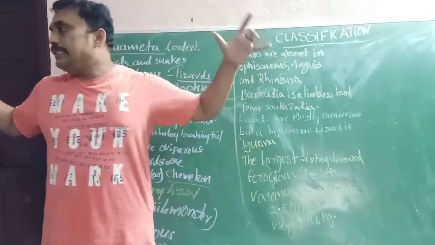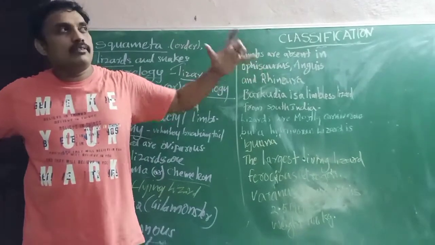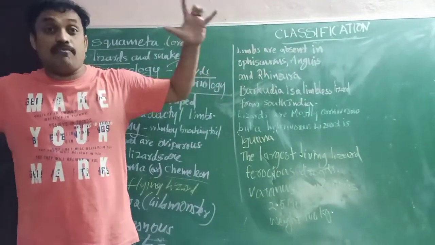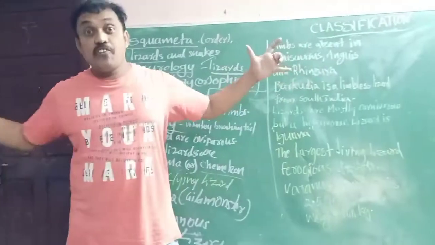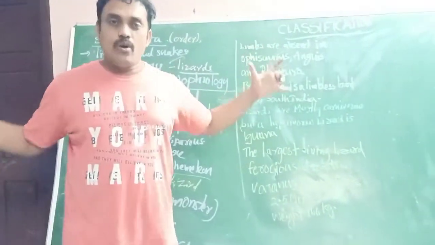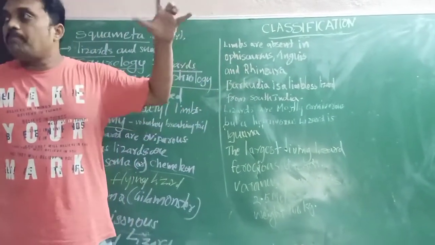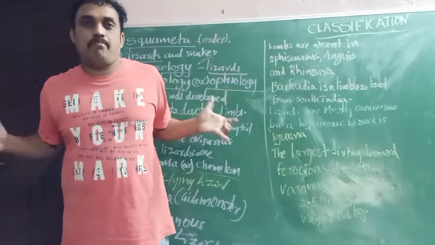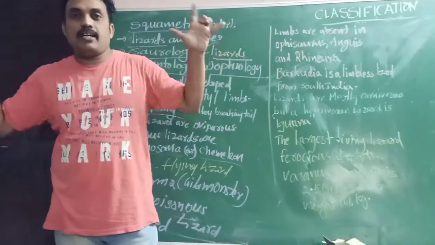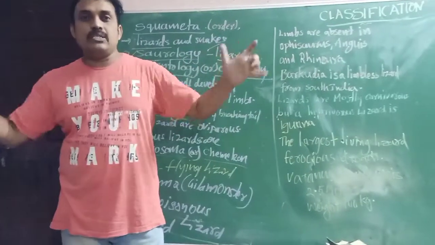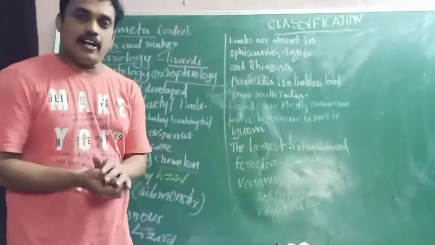It has a patagium, a wide web like wings, attached to the dorsal region. The webbed patagium is useful for gliding from one tree to another. That is Draco, the flying lizard.